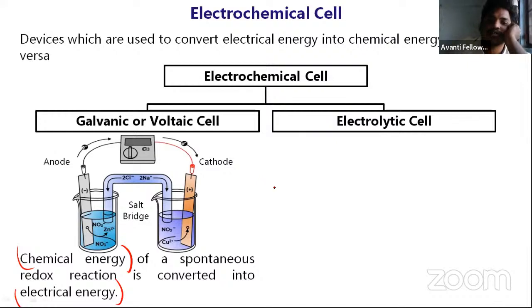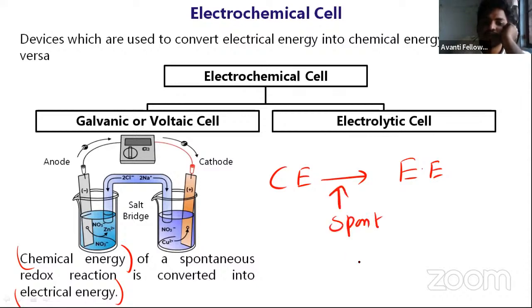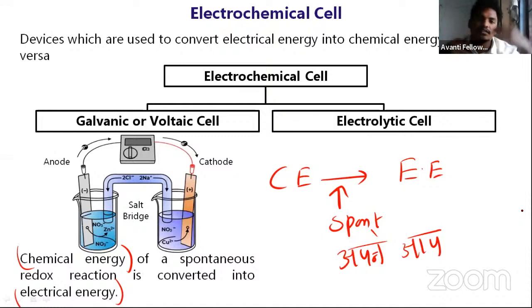Yesterday I told you chemical energy is converted into electrical energy, but it happens spontaneously, meaning on its own. Just make the setup, and then the electricity will be produced.